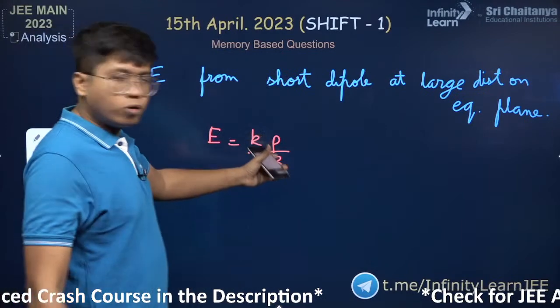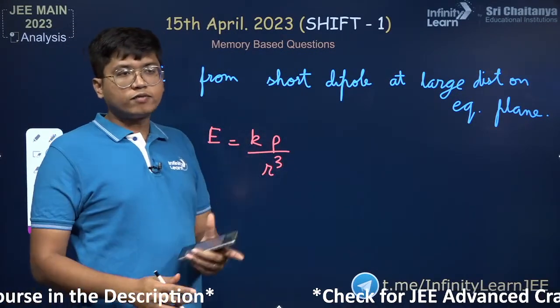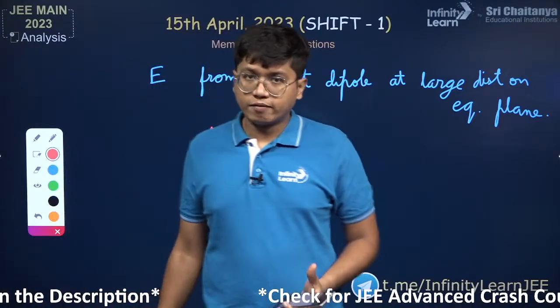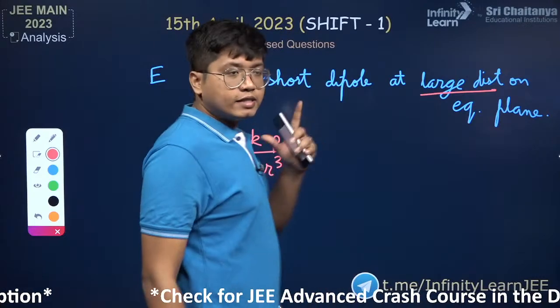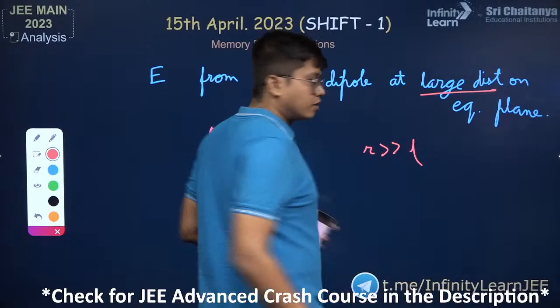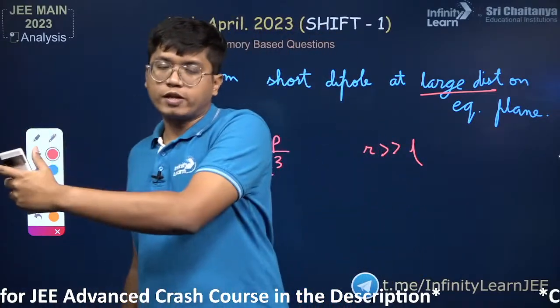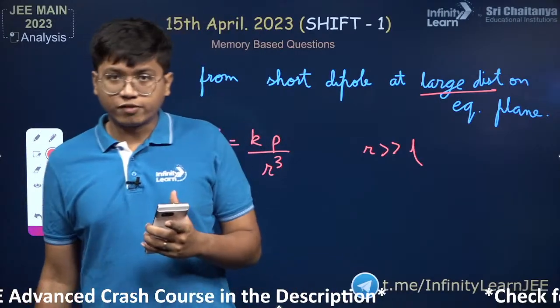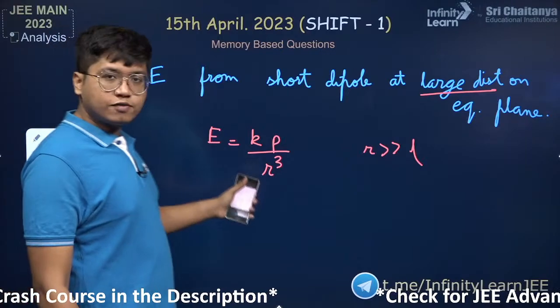P is the dipole moment, K is 1 by 4 pi epsilon naught, and r is the distance from the center of the dipole to the point where you're dealing with. This only happens for large distance, where r is much greater than l. The dipole length is very small as compared to the distance where you're finding the electric field.